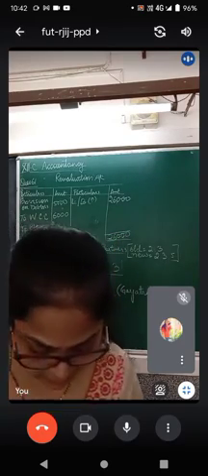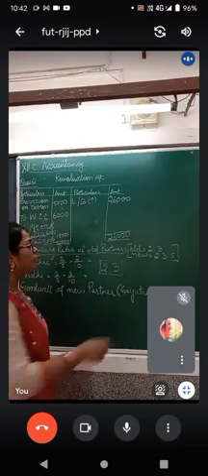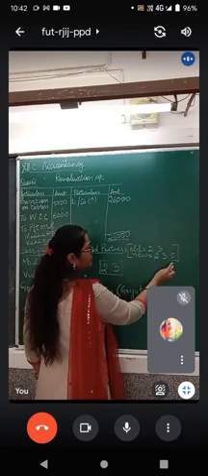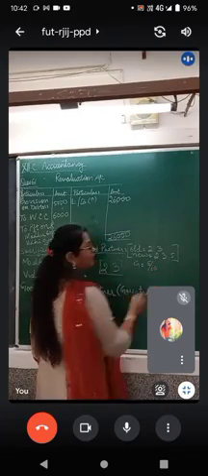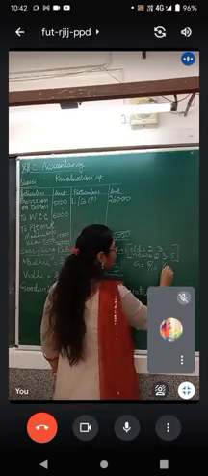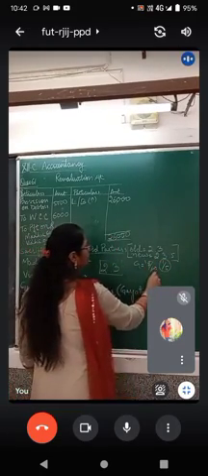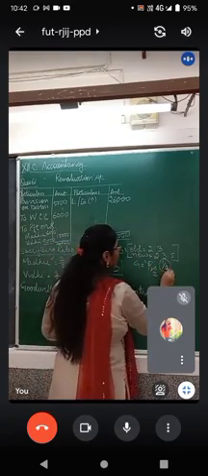Now the question says, children, that the new partner Gayatri is coming in for 2 plus 3, 5 plus 5, 10. So Gayatri is coming for 5 upon 10th share. If you simplify, 5 ones are 5, 5 twos are 10, so 1 upon 2 share.